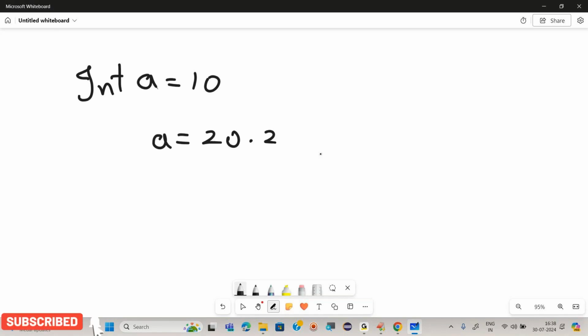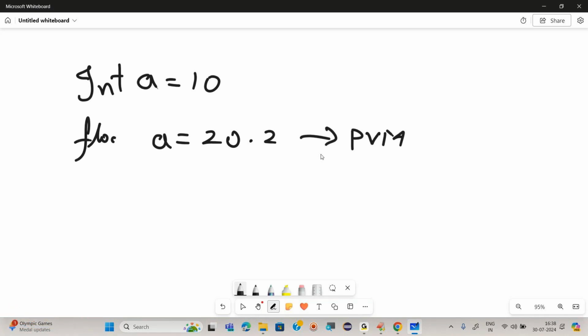For now, in other languages, every time we write any data like a is equals to 10, what type of data? Integer. Before we write the data, we have to declare what type of data it is: integer type. If I write a is equals to 20.2, what type of data? In Python, PVM knows that it is float type. But in other languages, we have to say that this is float type of data. Are you getting it? That is the meaning of dynamically typed language.